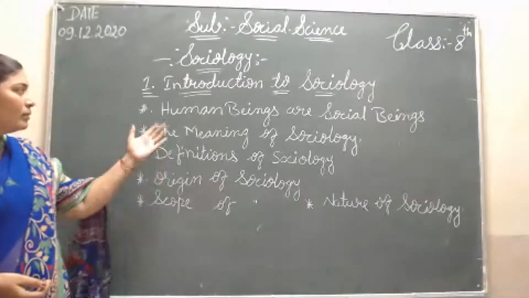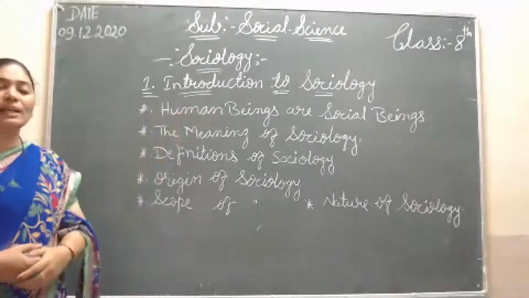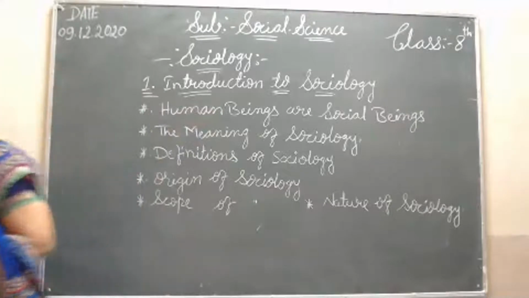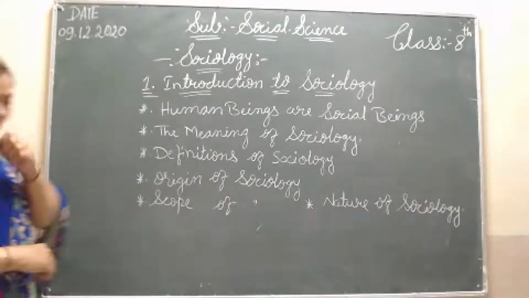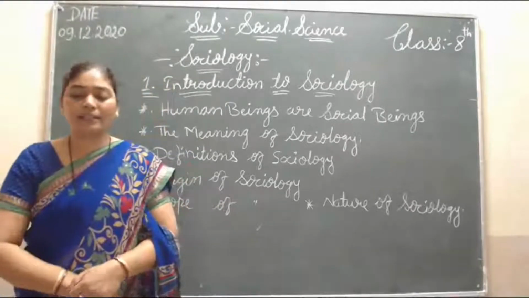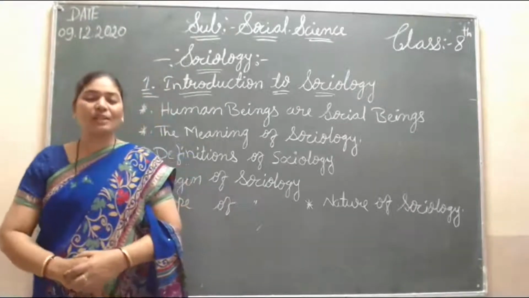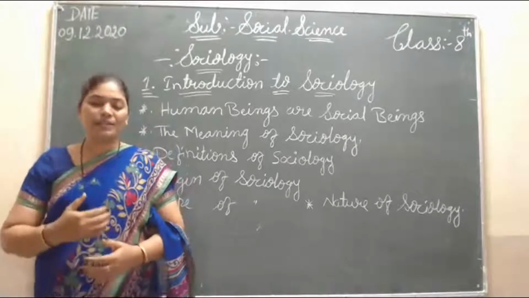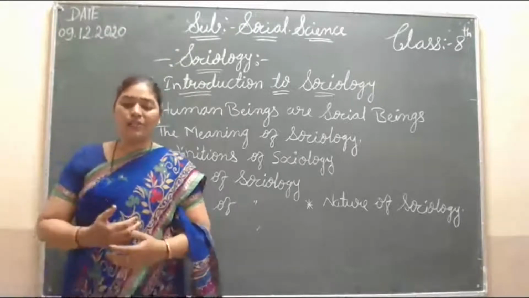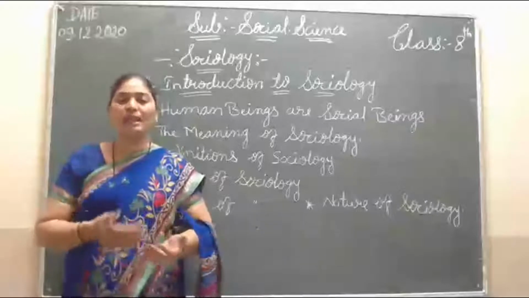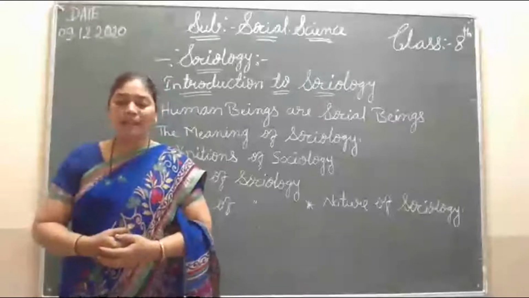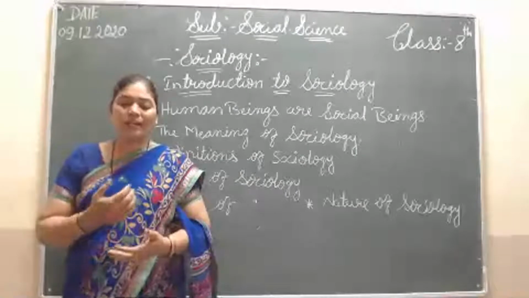Now the first point: human beings are social beings. Here is the relationship between the individual and society. The person and society are very closely linked.